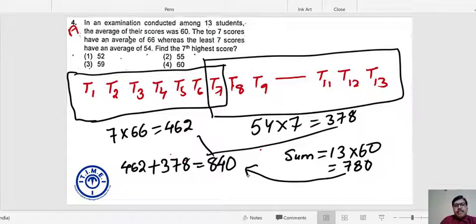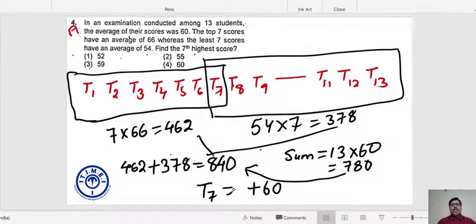How much extra are you getting? 60. And this 60 is only because of this double counting. Can I say T7 is nothing but 60? I hope the solution is clear. Again, can I say this is not more than a 1.5 minute question? Or if you understood the concept behind this question, you may answer it with the help of a little calculation.